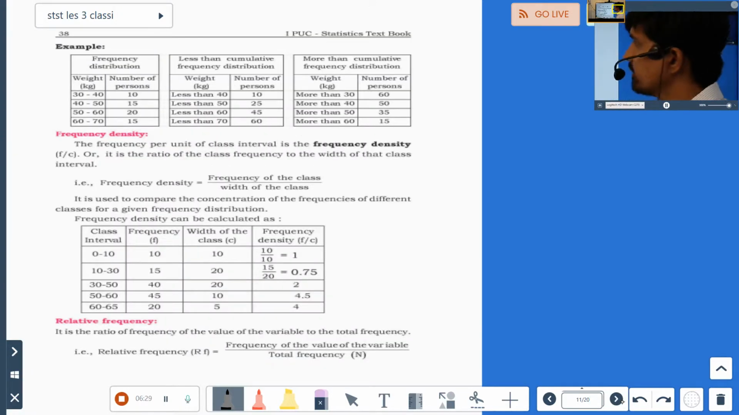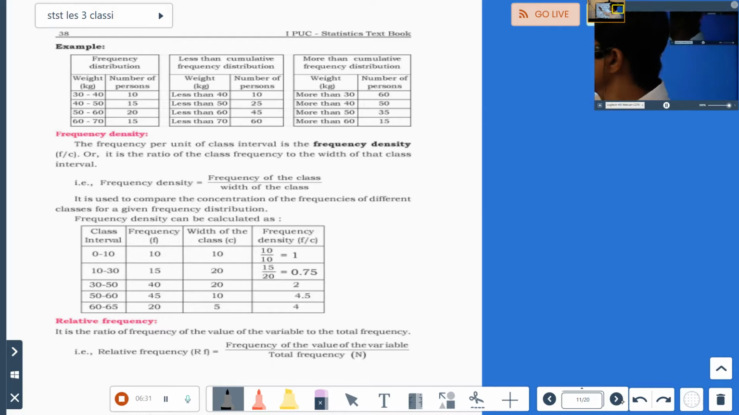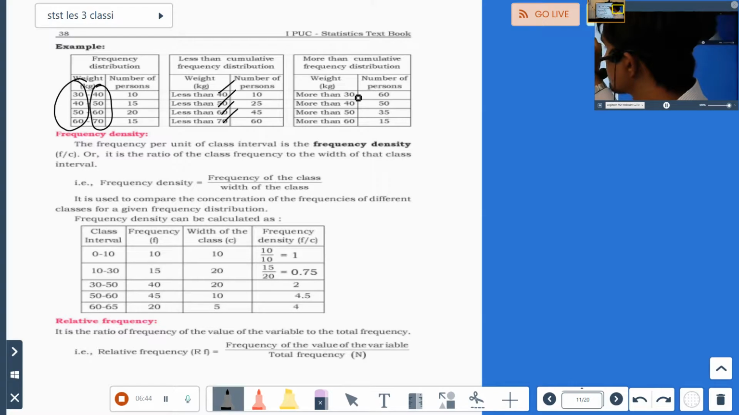Next, they have given examples here. See, frequency distribution 30 to 40. For less than, what have you taken? You have taken upper class limits here: 40, 50, 60 and 70. For more than, we have taken lower class limits: 30, 40, 50 and 60. And remember, for LCF it will be in ascending order. For MCF it will be in descending order.